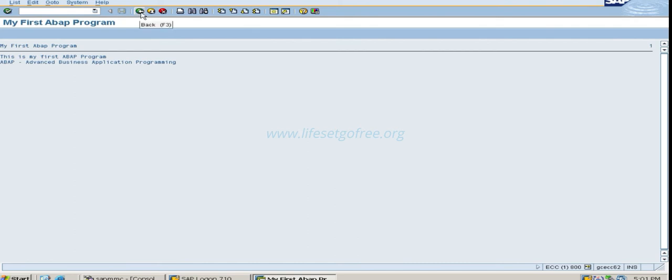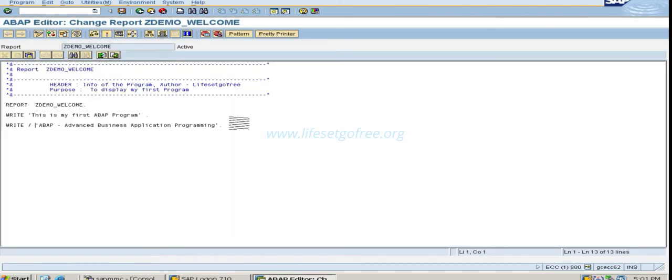Okay. So we have this. But don't you think that we are just displaying the text like this? Why should we write the write statement two times? See, this is the keyword write. It starts with the keyword write and ends with the period.